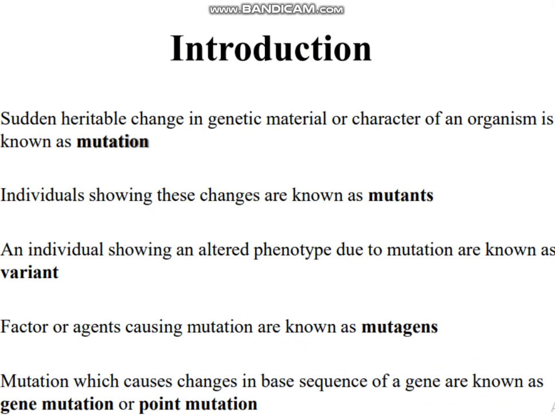Sudden heritable changes in the genetic material or character of an organism are known as mutation. Individuals showing these changes are known as mutants. An individual showing an alternative phenotype due to mutation is called a variant. Factors or agents responsible for causing mutations are known as mutagens. A mutation which causes a change in the base sequence of a gene is known as gene mutation or point mutation.